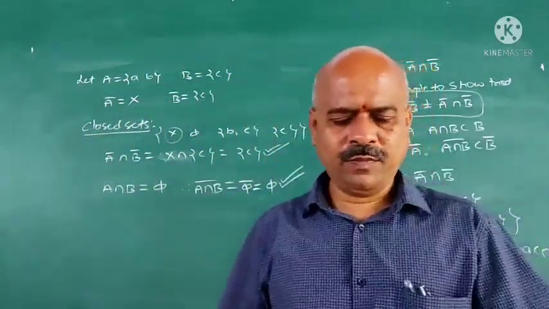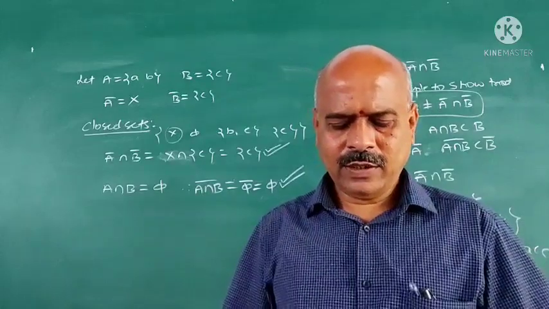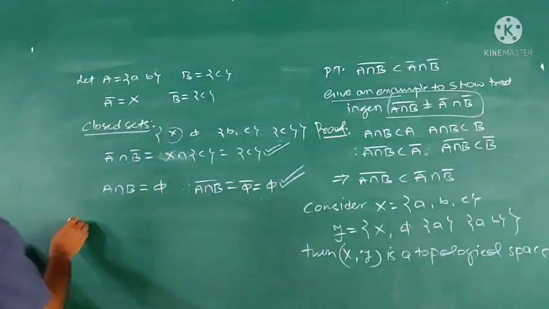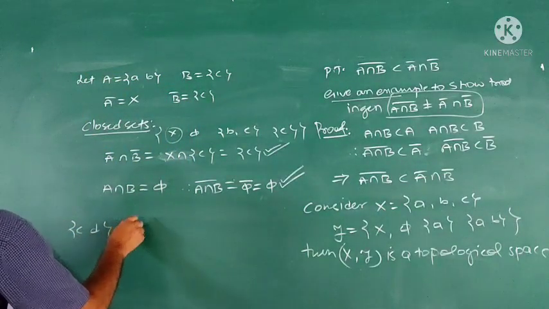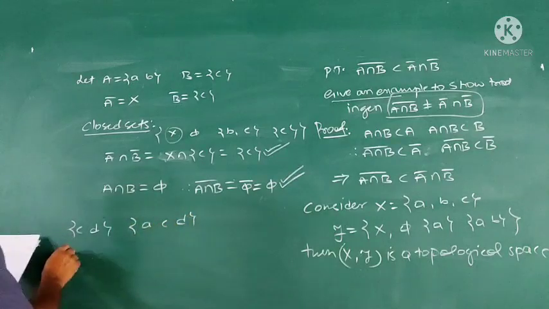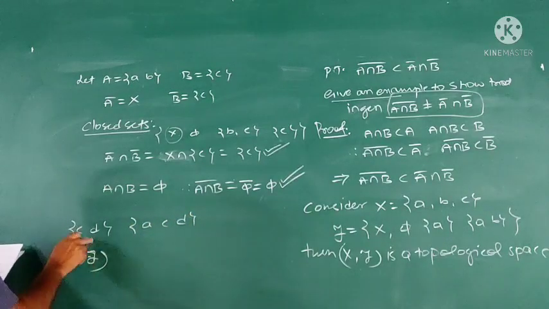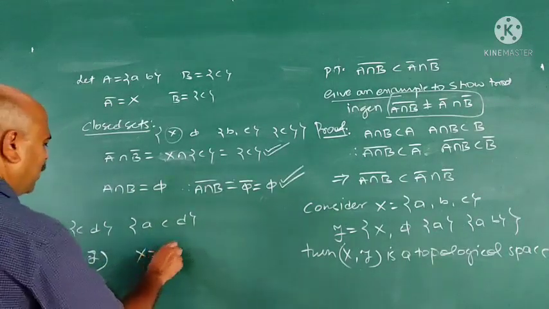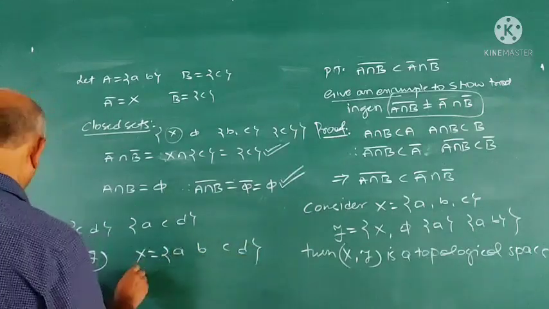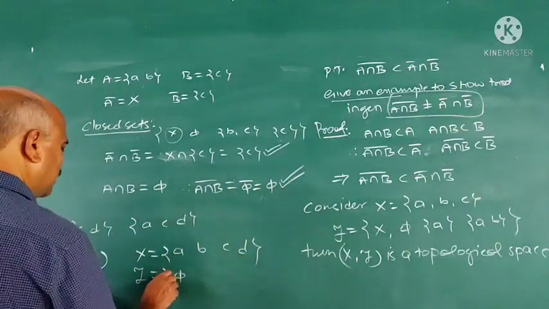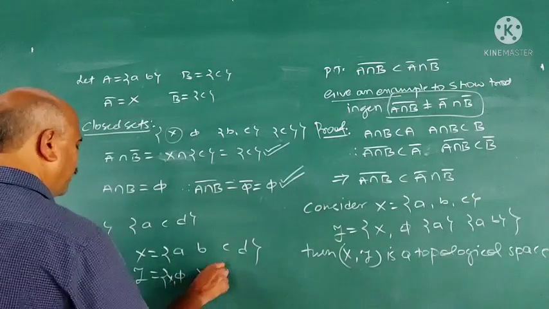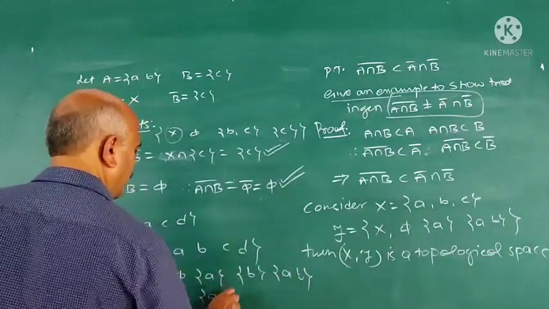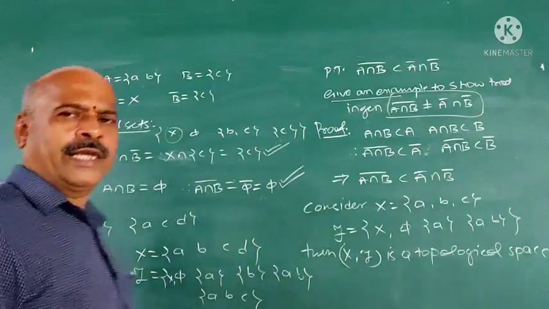Next, some problems are there. I leave that as an exercise. Find the closure of the sets {c, d} and {a, c, d} in the topological space (X, tau), where X = {a, b, c, d} and tau = {X, phi, {a, b}, {a, b, c}}.